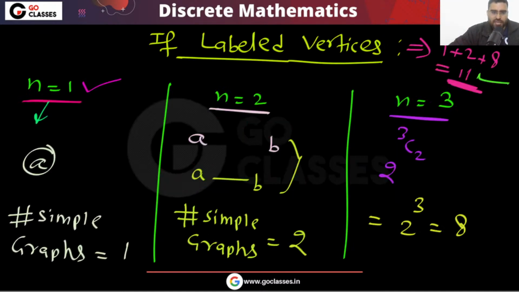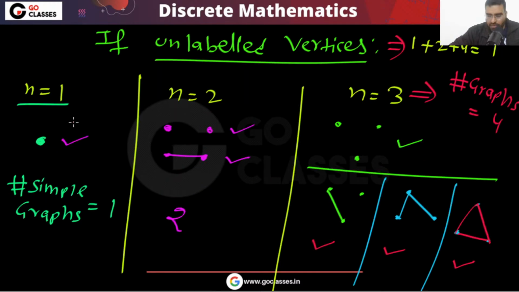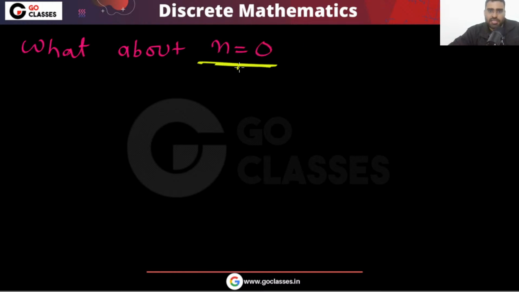Now, is there anyone here who is thinking, what about 0 vertices? What about n equal to 0, a graph with no vertex?